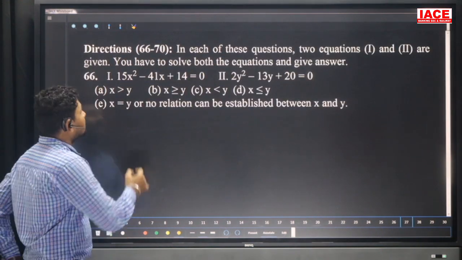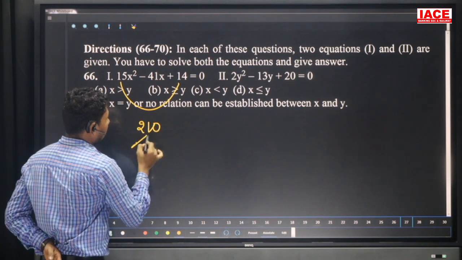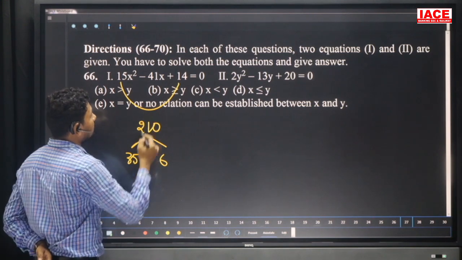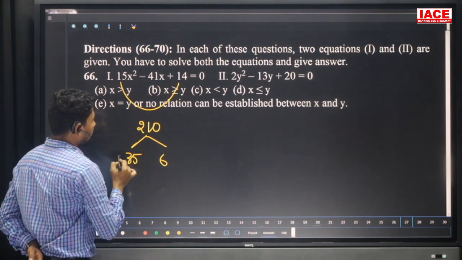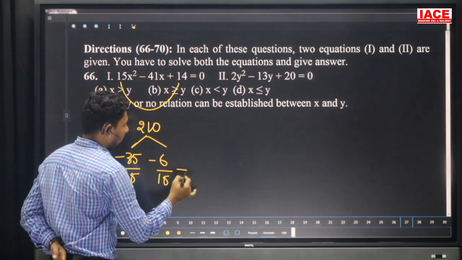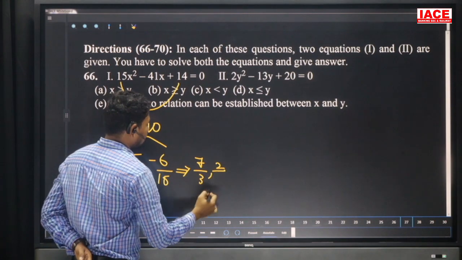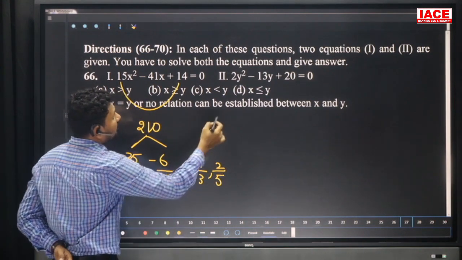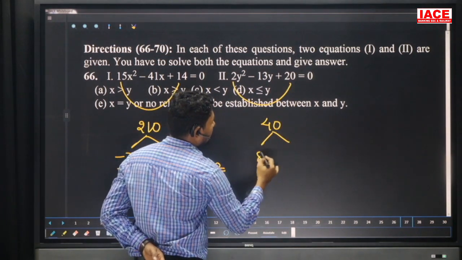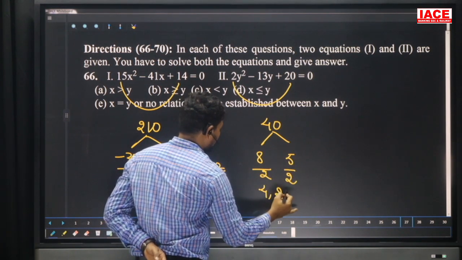Question number is 66. 15 into 14, which is equal to 210. We can write 35 6. 6 30s are 180, 6 5s are 30, which is equal to 210. And minus 41 is required. Here minus minus and divided by 15. Here divided by 15. Then final factors are 5 7s are and 5 3s are and 3 2s are, 3 5s are. Here coming to the next, 2 20s are, value is 40. Then 40 we can write 8 comma 5, which is divisible by 2, and final factors are 4 comma 2.5.